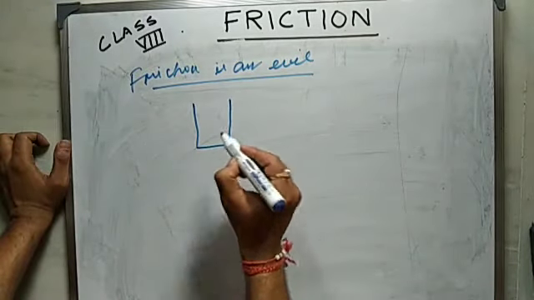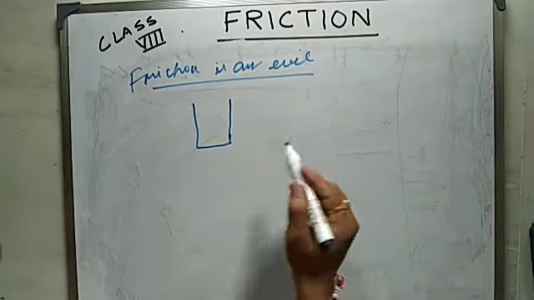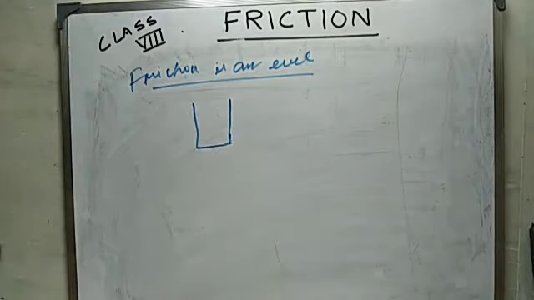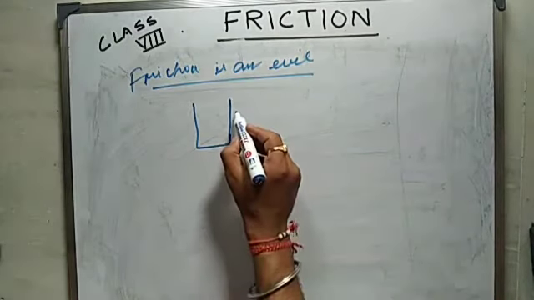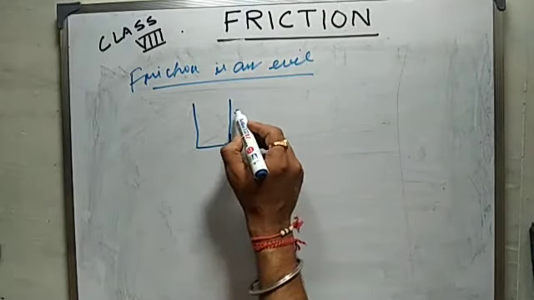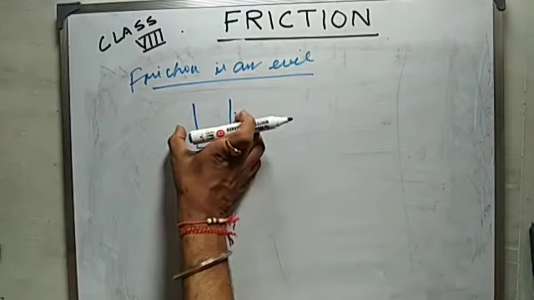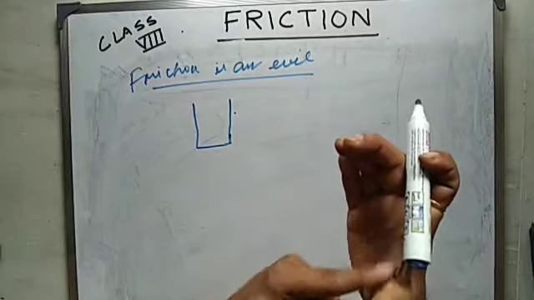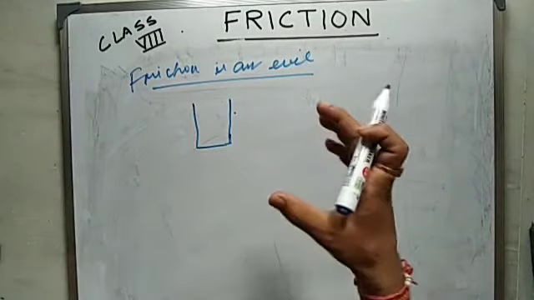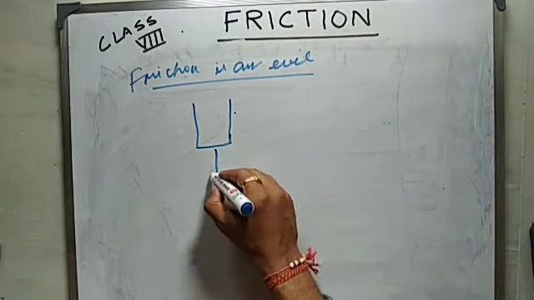You try to hold a glass with your hand. If there were no friction, then what would have happened? If you're trying to hold the glass with your hand like this, and if there would have been no friction between our palm and glass, then what would have happened? The glass would have fallen down.